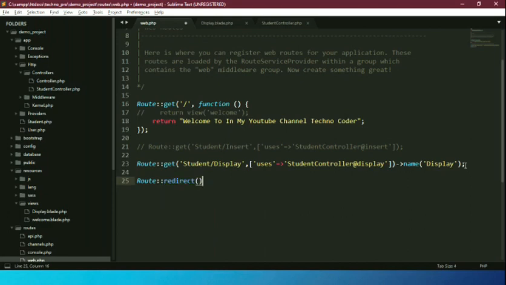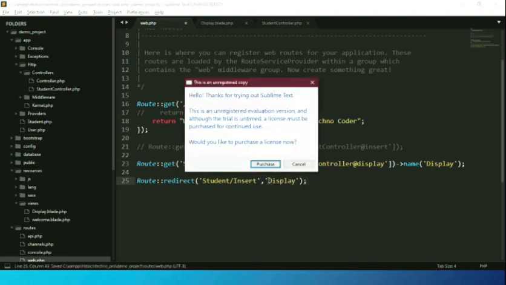Okay, now write the route for redirecting, Route::redirect. In brackets there are two parameters. The first one is student/insert, means when I pass student/insert, at that time it will redirect me to the student/display page. Okay, so how does it work, let's see. And the second parameter is display. Okay, let's see the practical of it.